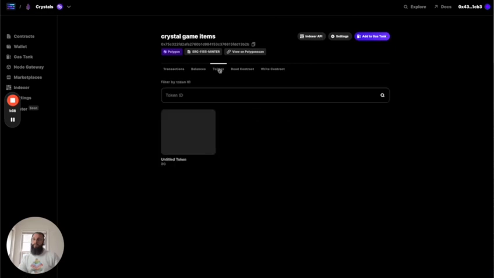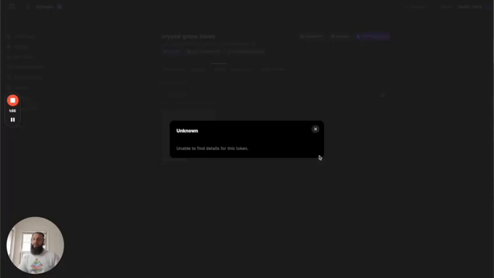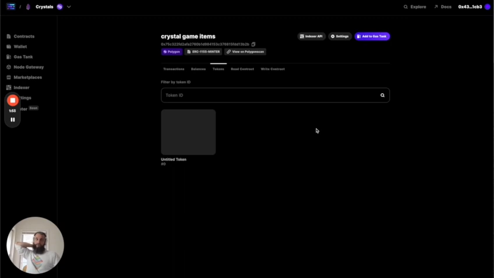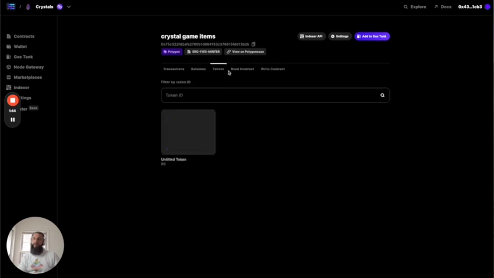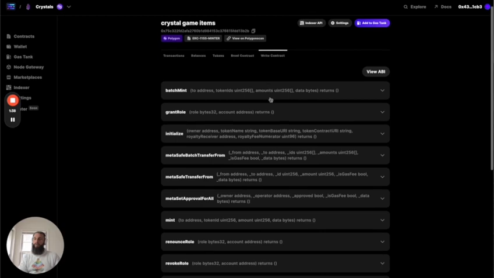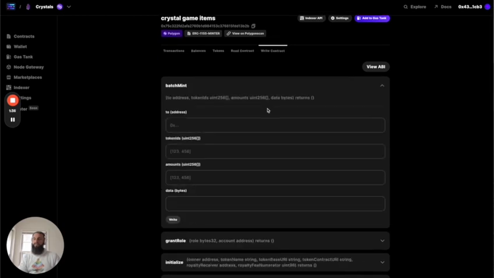All right, now we can see our tokens right here. Now there's still a lot of metadata that needs to be added to these. This only does a token. If I were to want to do a currency token, something that's fungible, or if I want to do something non-fungible like an NFT on an 1155, I would just use the batch mint function.